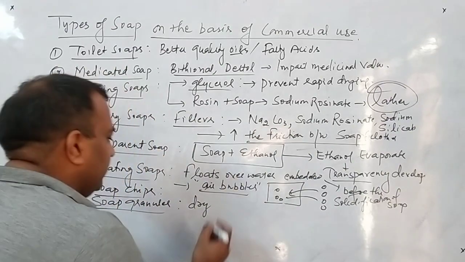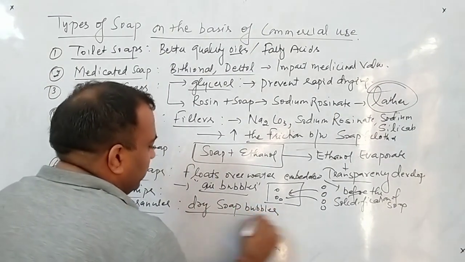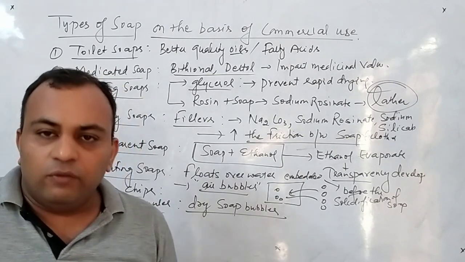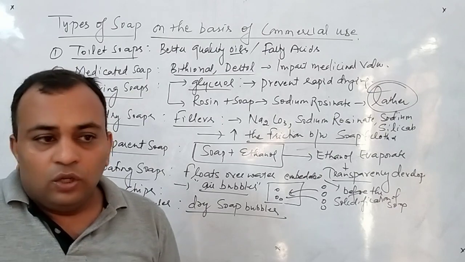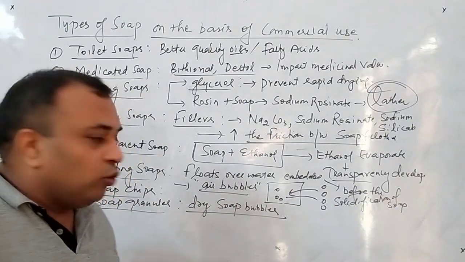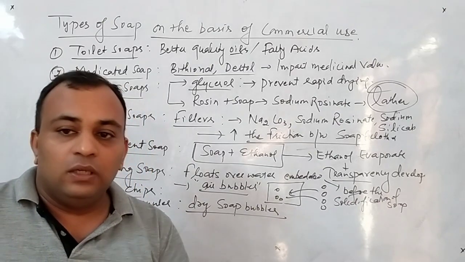So these are dry soap bubbles. What is the meaning of dry soap bubbles? Students, understand: when the soap is formed, it is in the form of liquid, and it will have some bubbles also, because it is very hot during the preparation. So during drying or solidification, some of the soap bubbles will dry up, and these dry soap bubbles are said to be the soap granules.